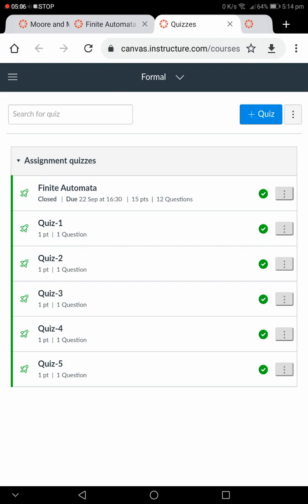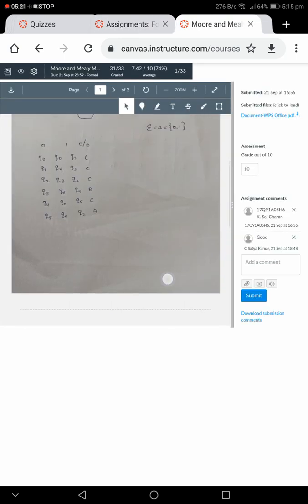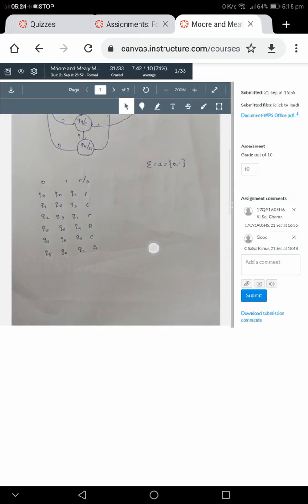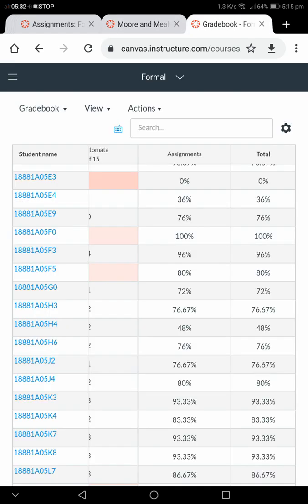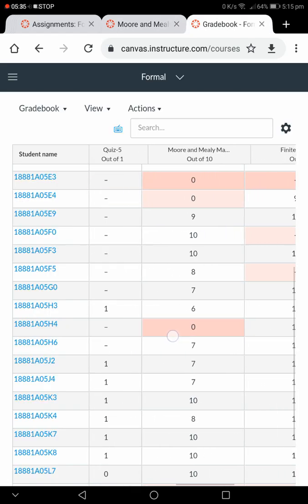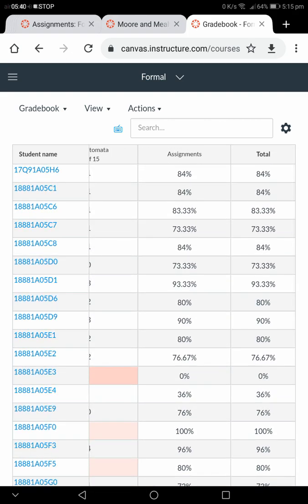For the complete finite automata module, I conducted different quizzes, quiz 1 to quiz 5, while taking the classes. One assignment I posted, on the Moore and Mealy machine. One of the students has submitted the assignment here, and I graded it and commented good. Different quizzes and assignments were conducted, and these are the grades obtained by the students.